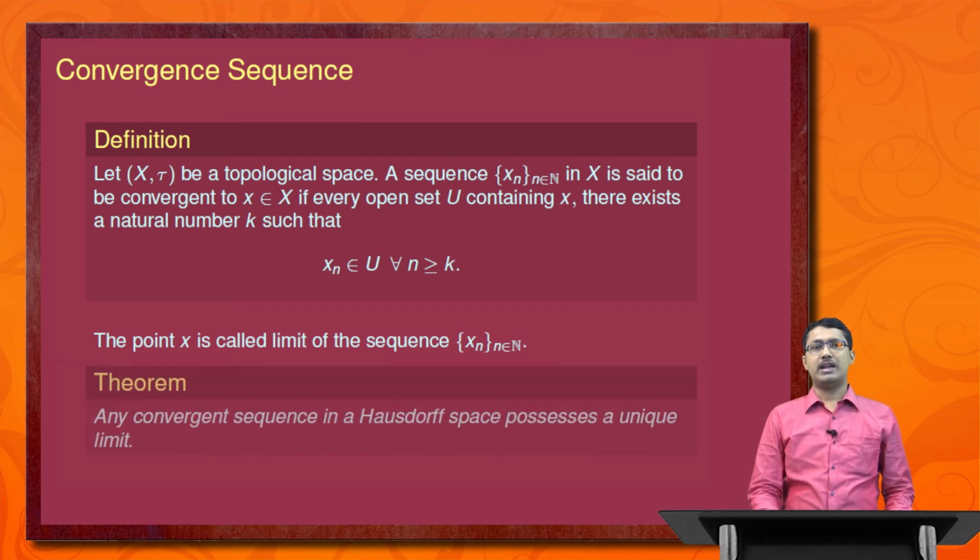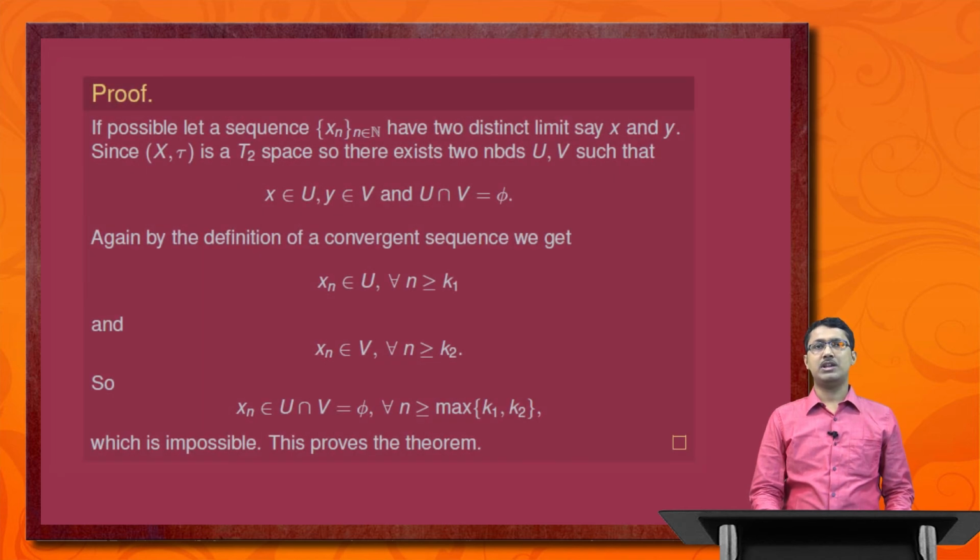Next theorem: any convergent sequence in a Hausdorff space possesses a unique limit. Proof: if possible, let the sequence have two distinct limits, say x and y. Since (X, tau) is a T2 space, there exist two neighborhoods U and V such that x belongs to U and y belongs to V, and U intersection V is equal to phi.